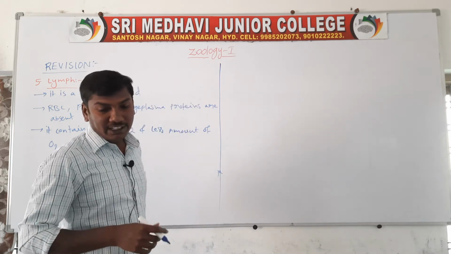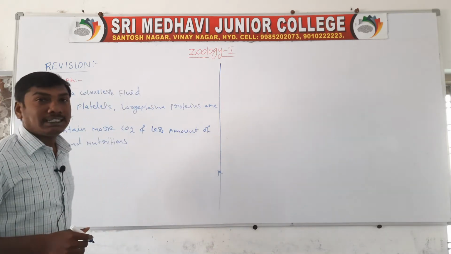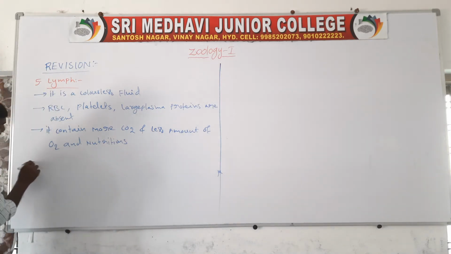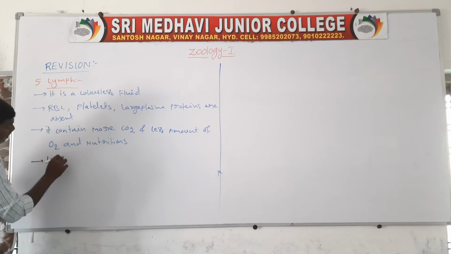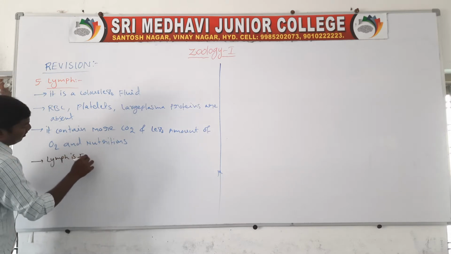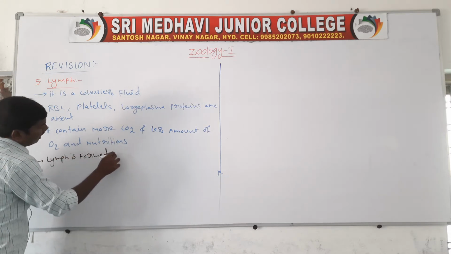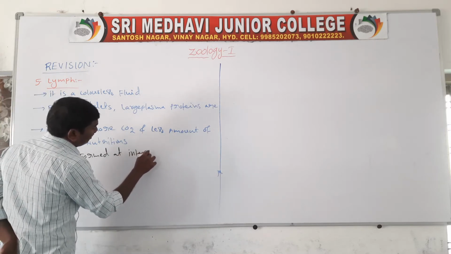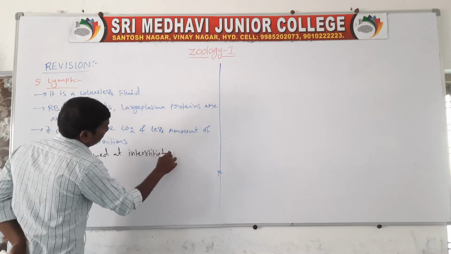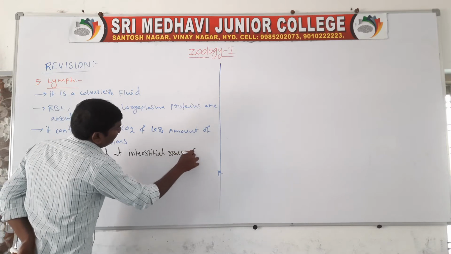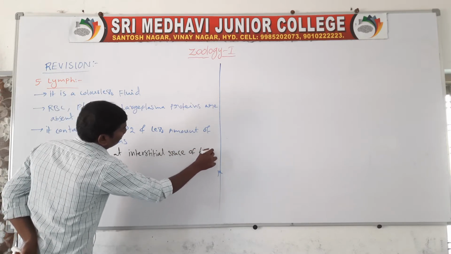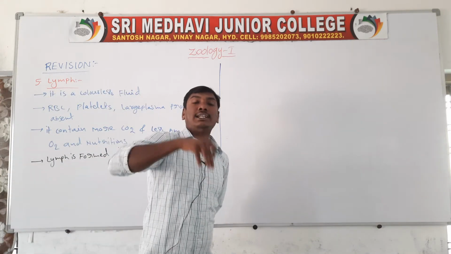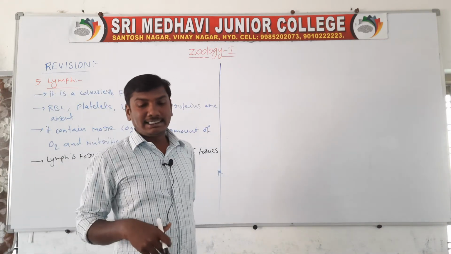Next one, lymph is formed in the interstitial space of the tissues.